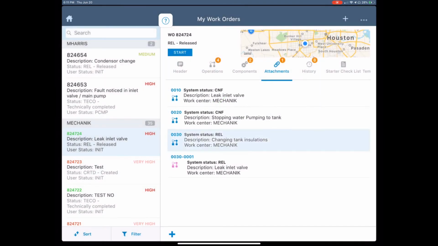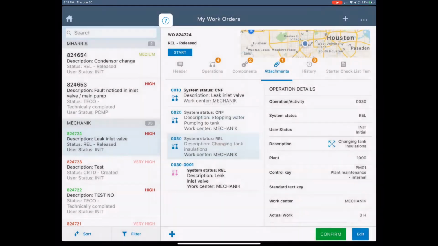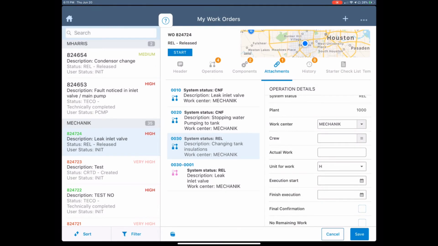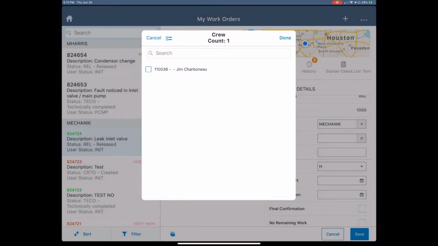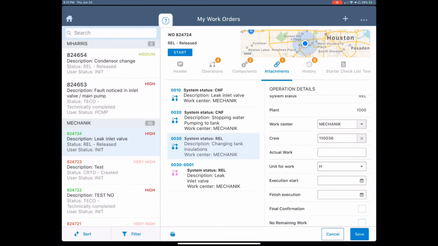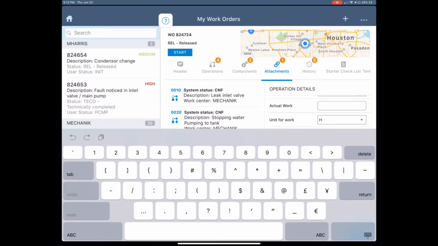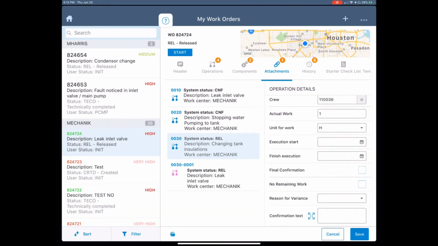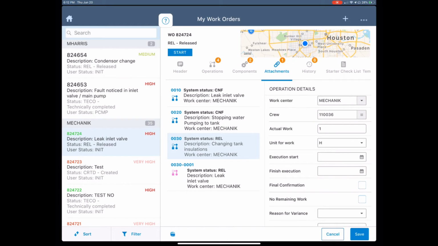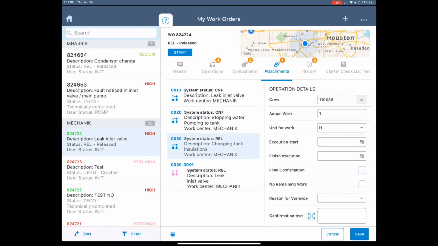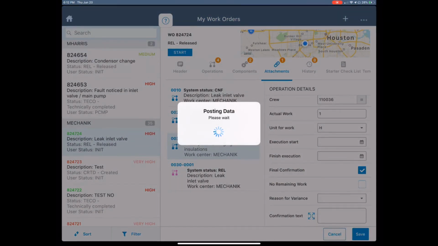The mWorkOrder solution also has the ability to do time confirmations on behalf of a crew. So here you'll see a crew feature. When I tap on the crew, it shows me all the employees that are part of my crew. So I'm going to select Jim as my crew member here. And what I'm going to do right now is book time on behalf of myself as well as Jim. So I'm going to put in 1 hour of work. I'm going to mark this as final confirmation and save this operation.